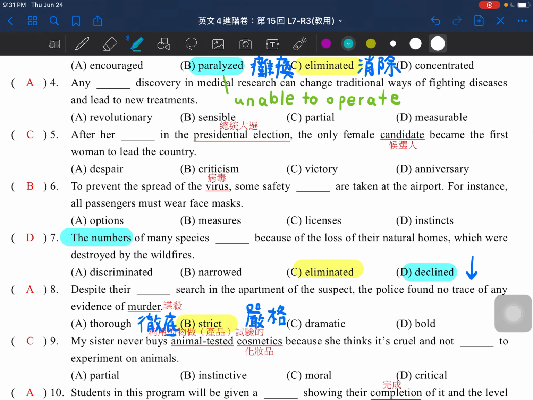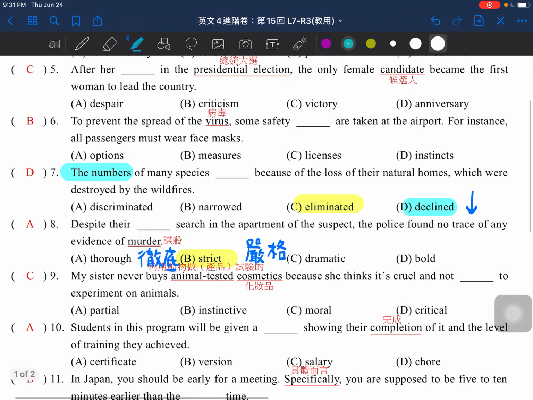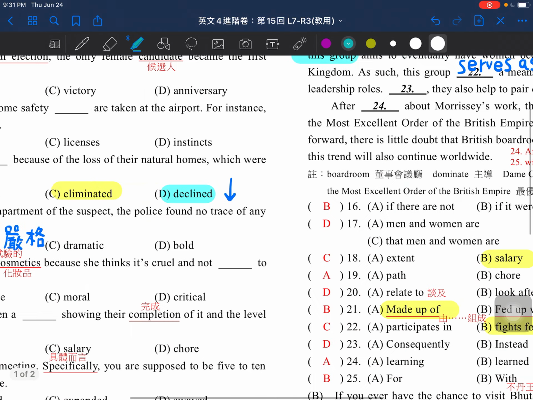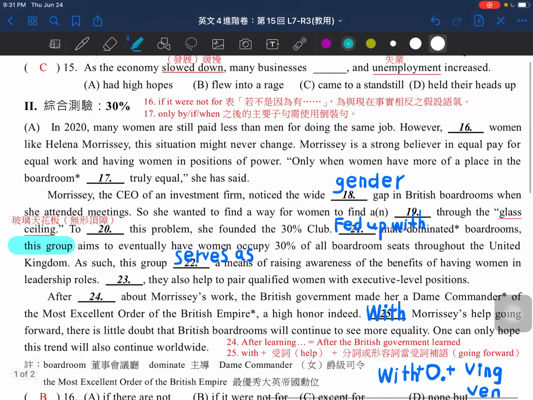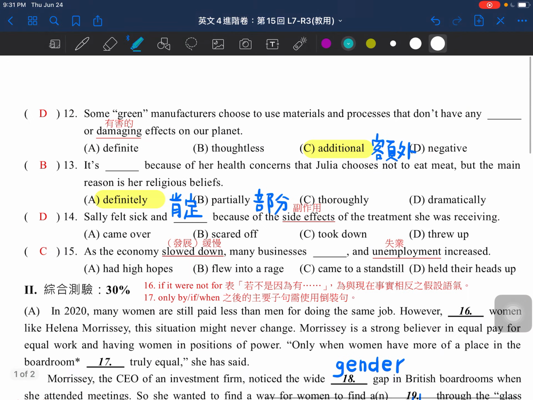Strict, probably we can say the police were really strict with the process, but if we choose the word thorough here, it will be better. A thorough search in the apartment. That's roughly the vocab of the very first part.